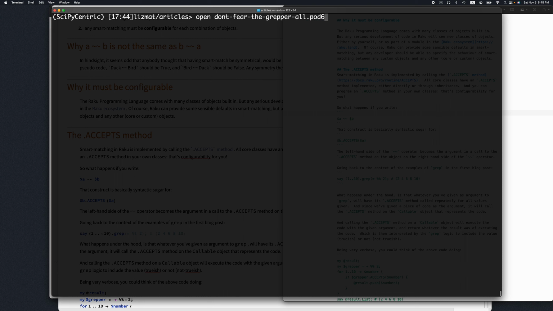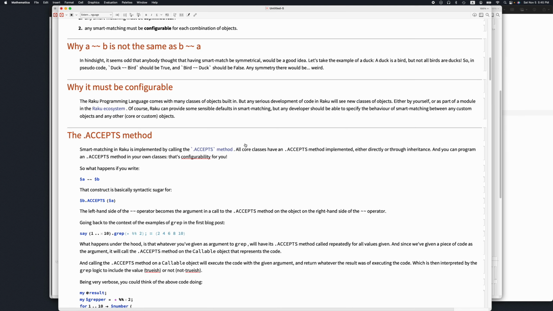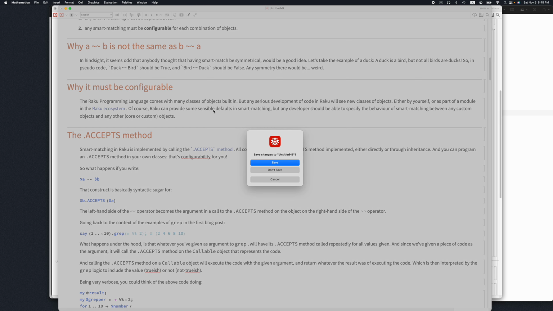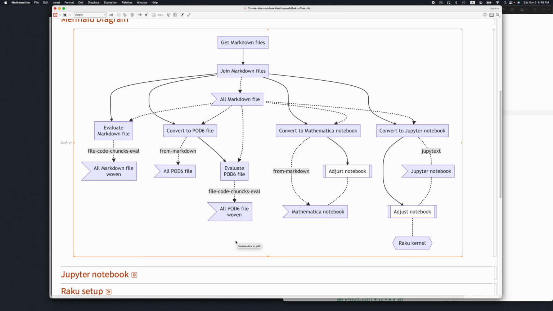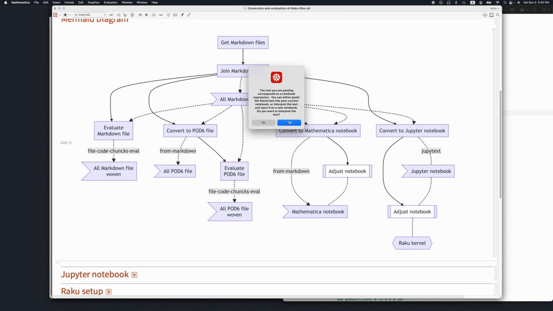So let me find this command which produced our Markdown to Mathematica, and I'm going to say that my language is Raku, and my Raku cell is Raku input execute. And again, I'm going to copy this into the clipboard, and let me close this notebook. Forgot to close it, but let me paste the new one here.